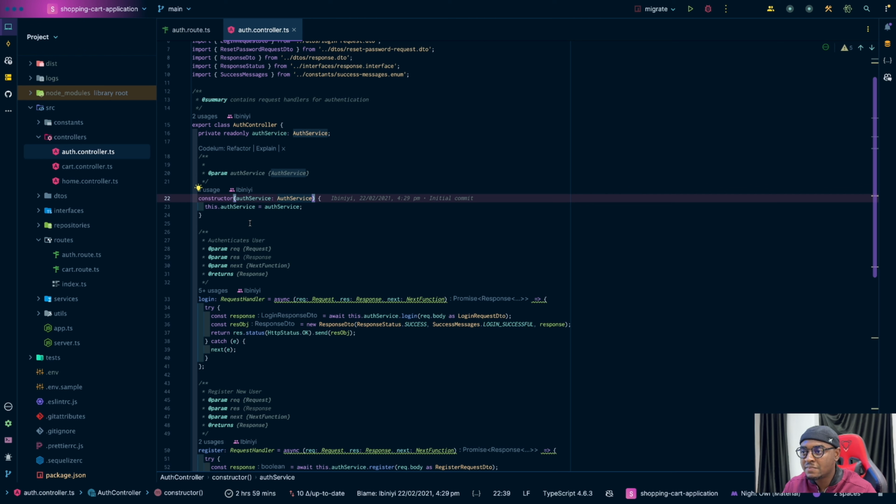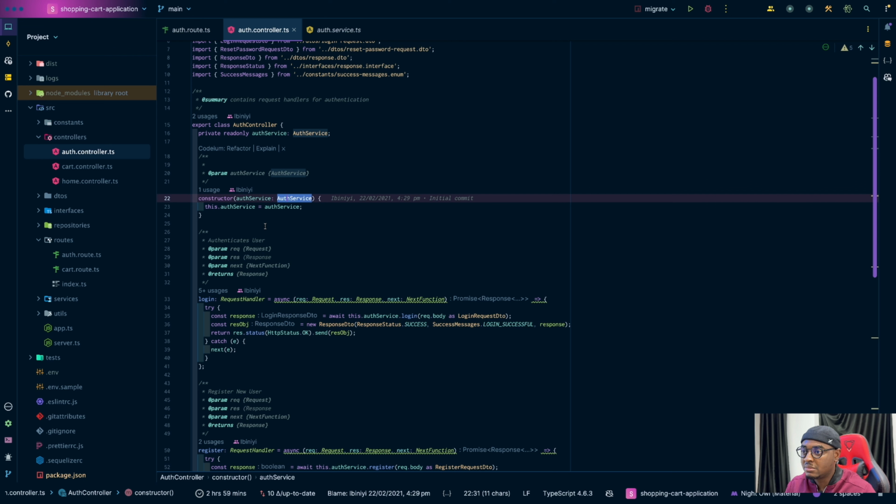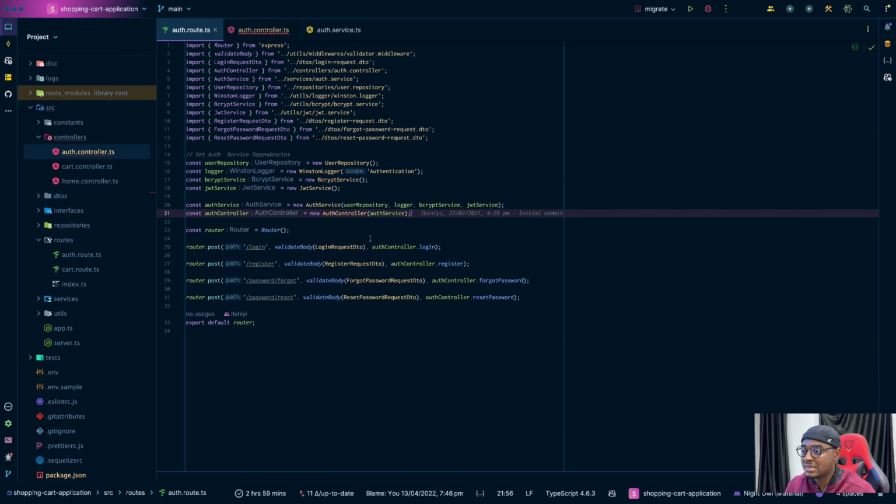we'll be able to easily swap out the service, the auth service, if we need to. Let's say tomorrow we want to create another auth service and we want to do something different. What we can do for this auth service is create an interface for it, then create the new one and implement that interface. In fact, then this would not say I auth service. That's how I should have done it actually. Then by the time we are passing it in here, the auth service we are creating here will be the new one, and we are going to be passing that here.